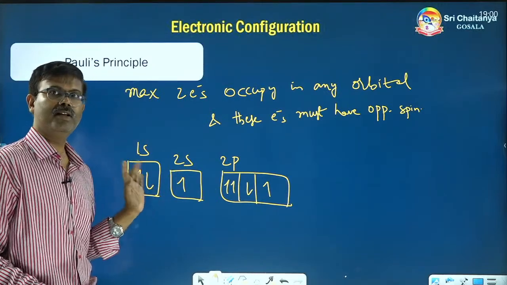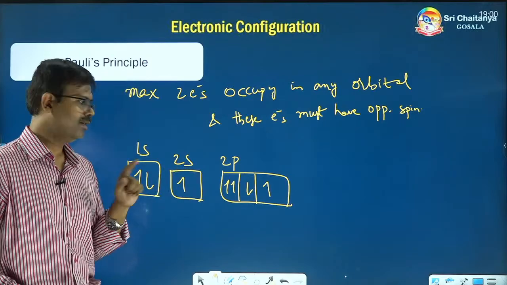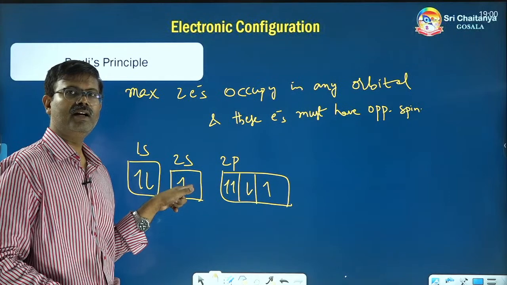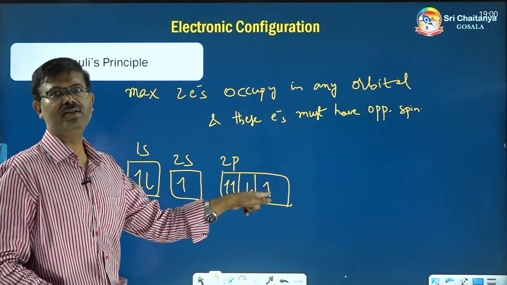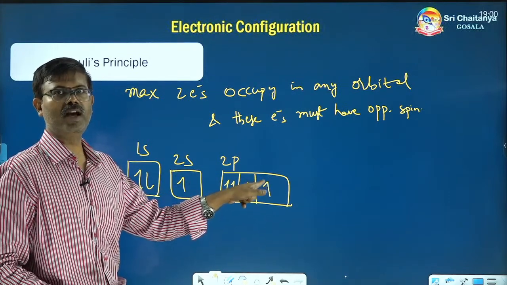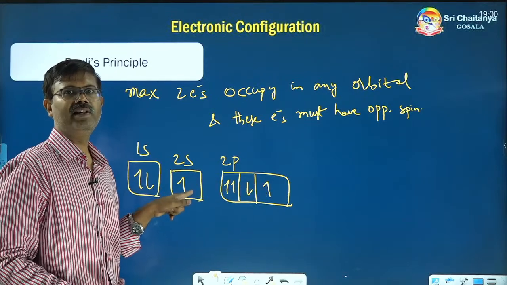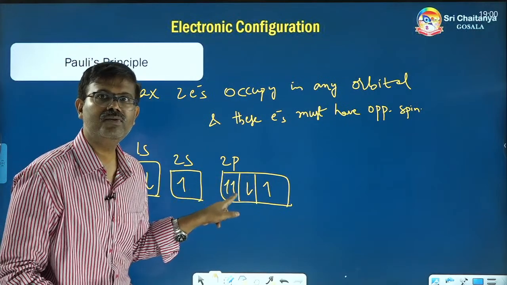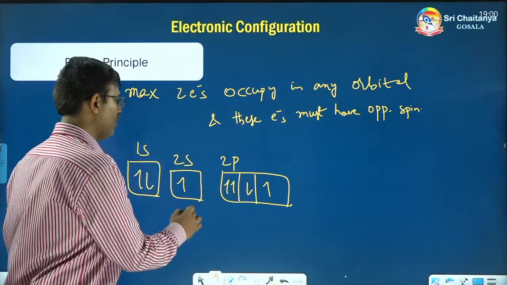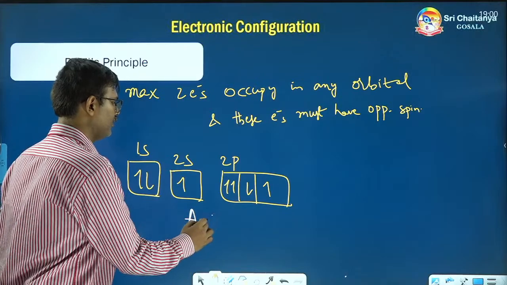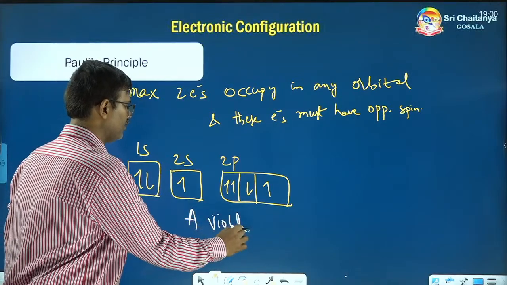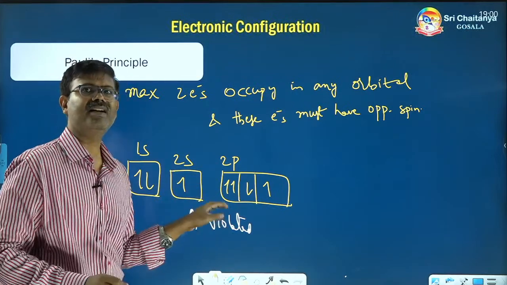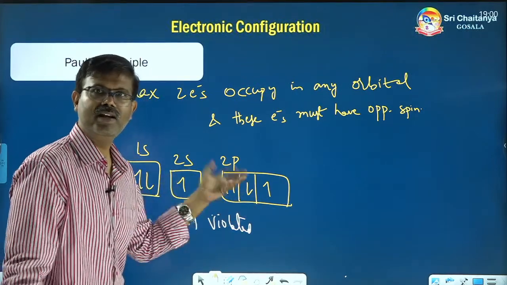Both have opposite spin, fine. Now go to the 2s. 2s has one vacancy. Before completing that, you have gone to the higher energy 2p orbitals. So without completing the lower energy, we went to 2p. That means it is a violation of which rule? Aufbau rule. So Aufbau is violated.